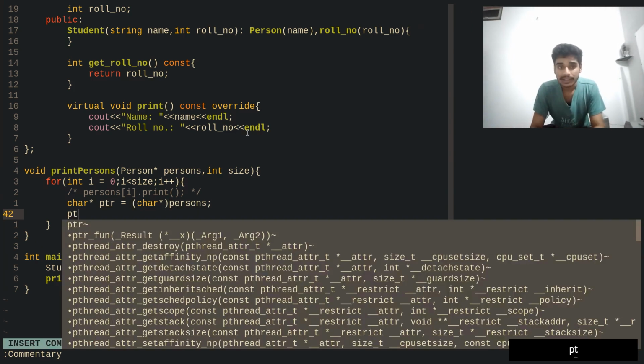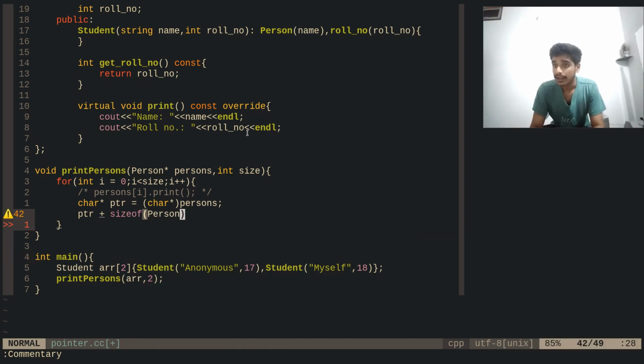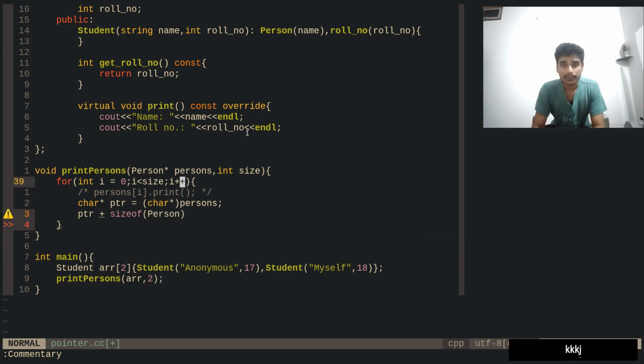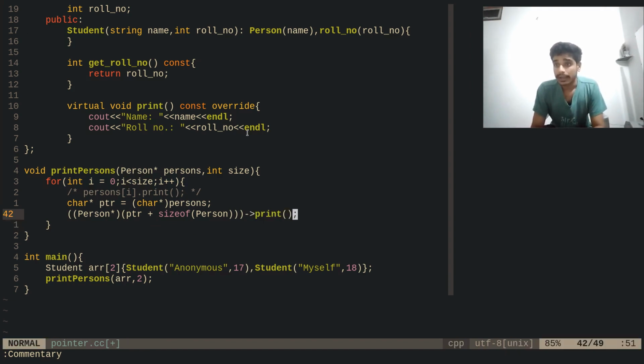Now what it does is, in the pointer it adds the size of person, to get to the next one. And then it can cast the whole thing as a person pointer, and then call the print function on there. This is only for the second element. It's not for each and every element. It's for the second element.